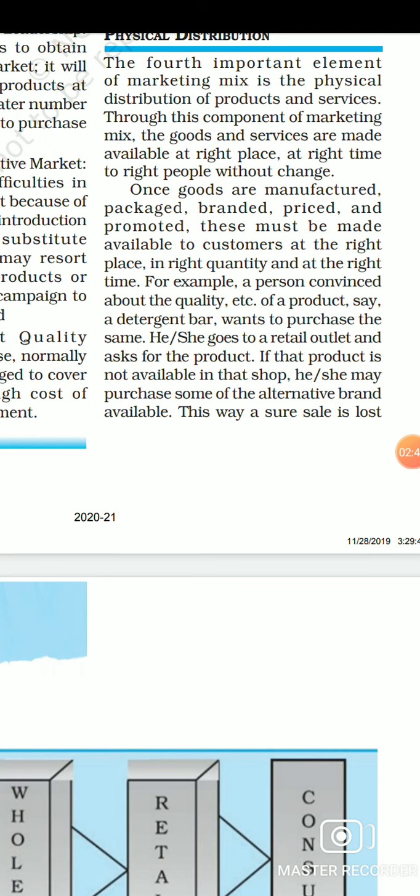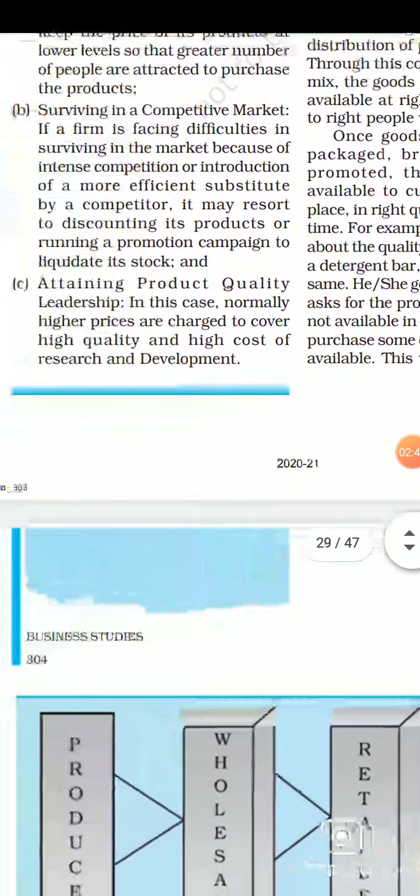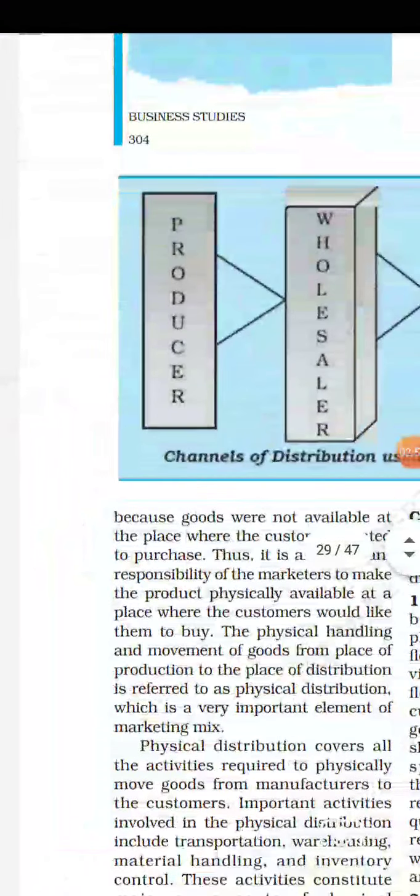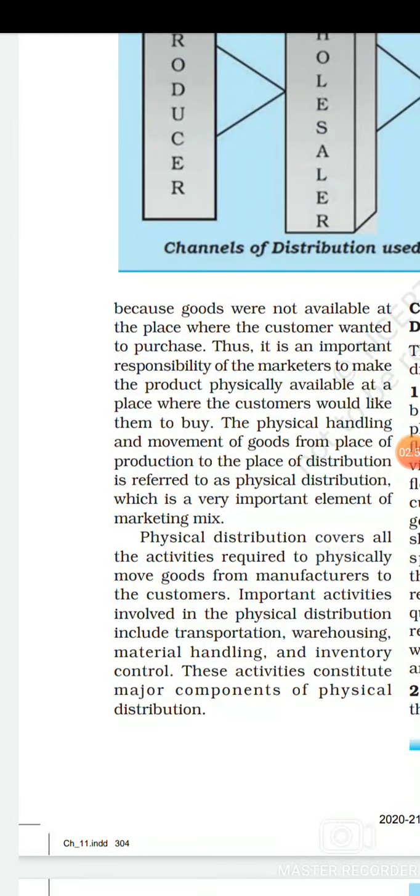So this is the reason why we say that physical distribution is important, because physical distribution basically ensures that the goods are available in the place where they are demanded by the customer, and at the same time when they were demanded, in the same quantity, right?